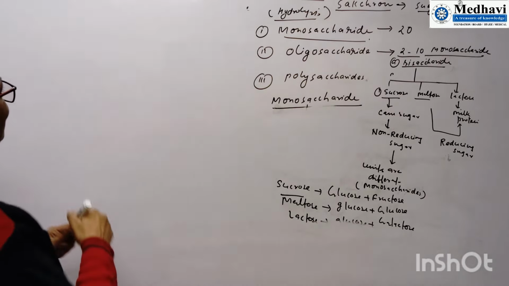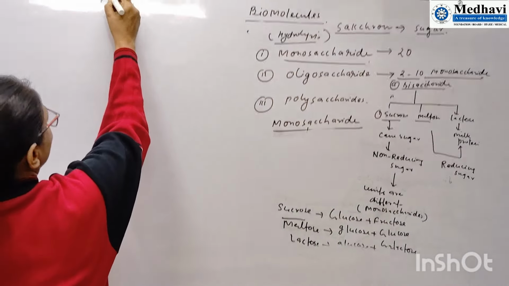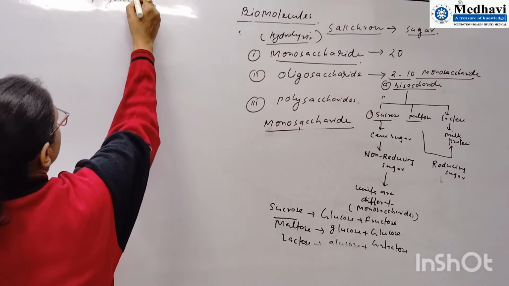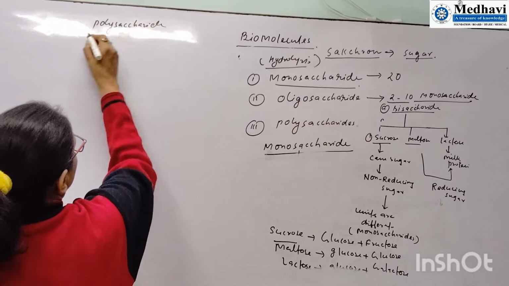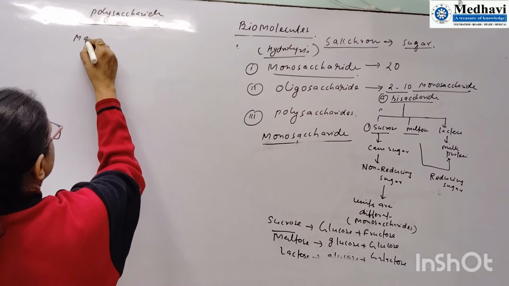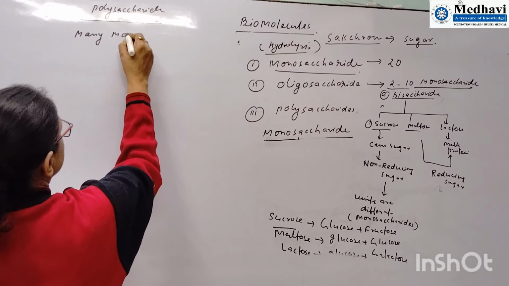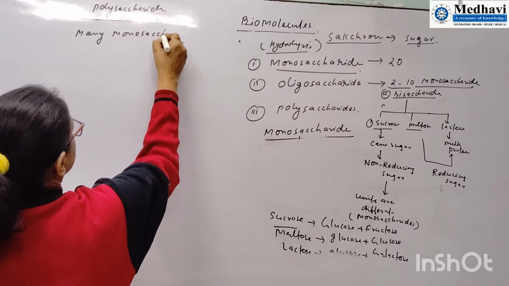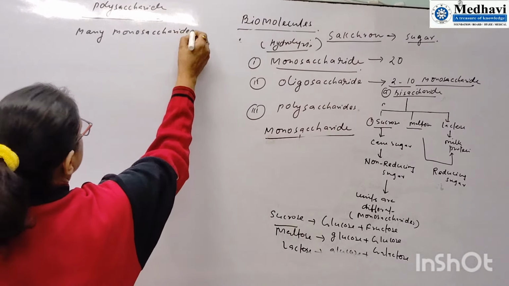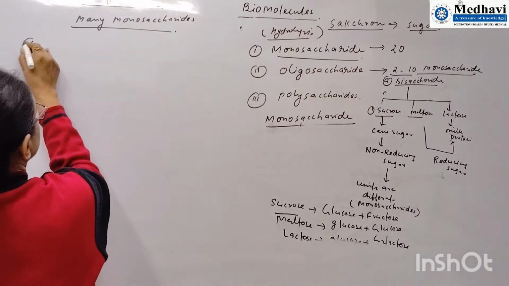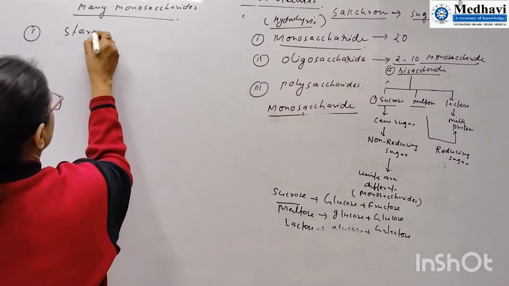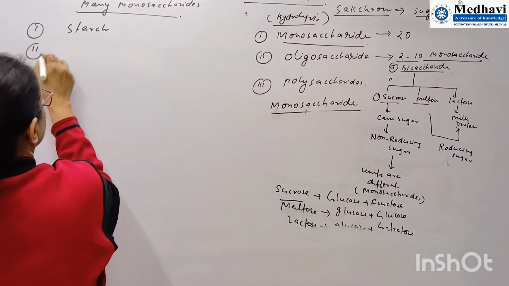So the first is the polysaccharide. So it has many sugars, many monosaccharides. Here starch, it is a polysaccharide.